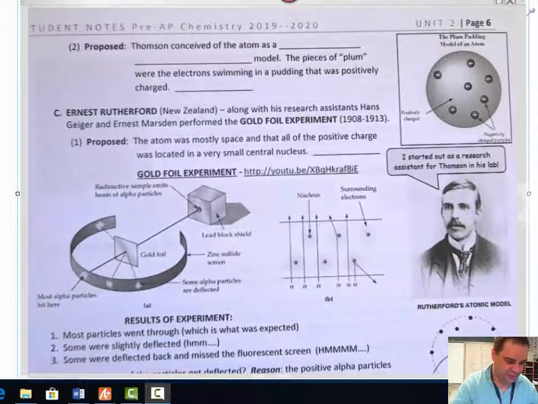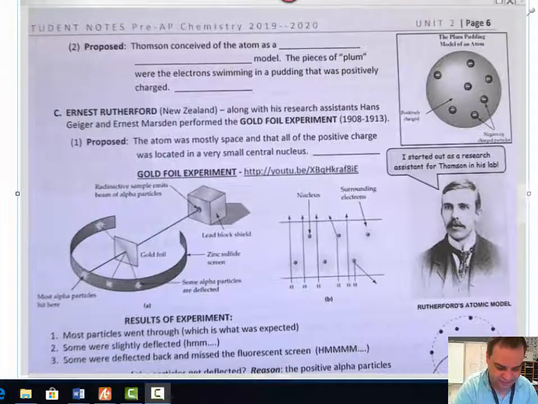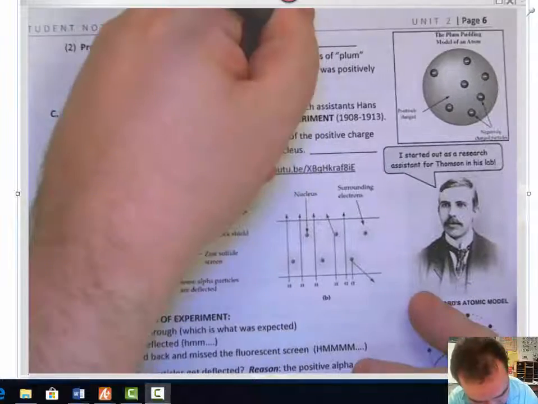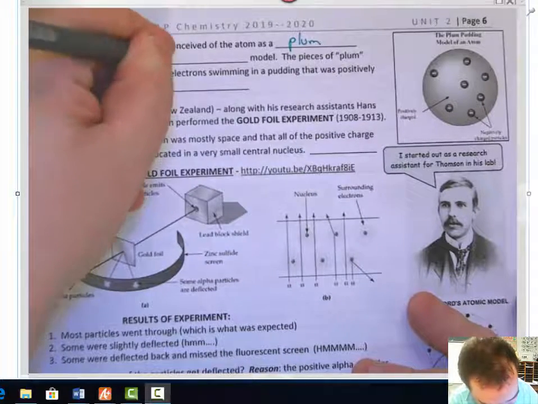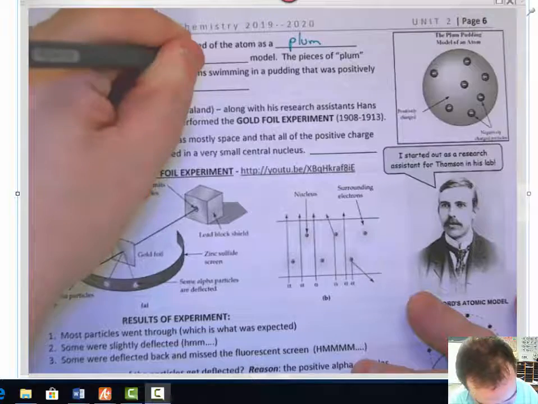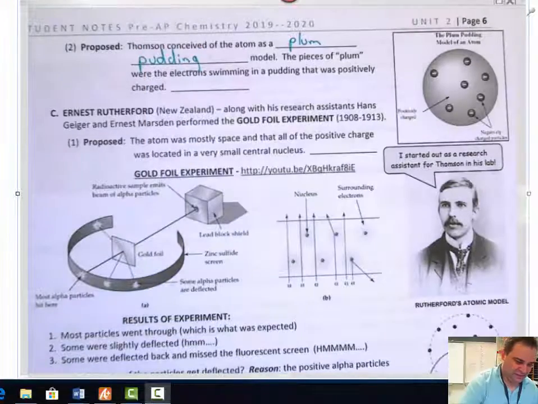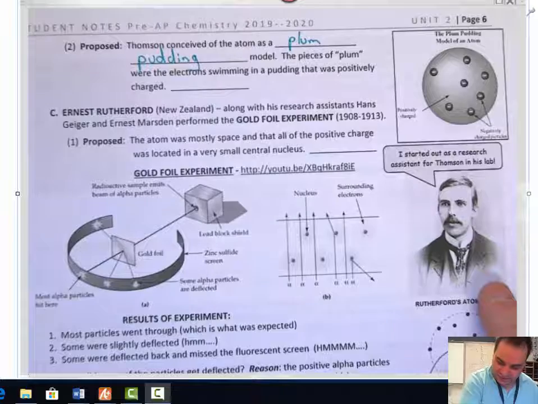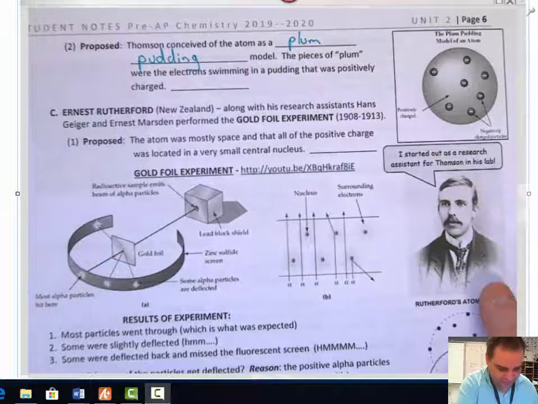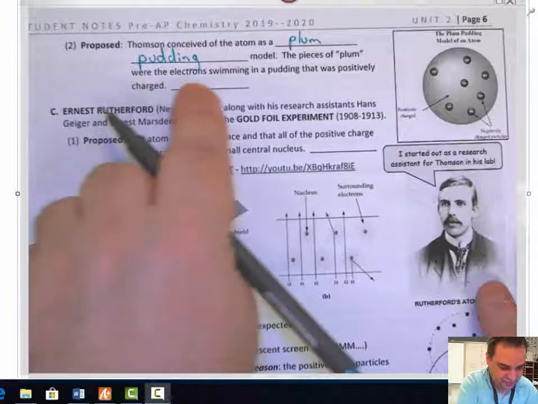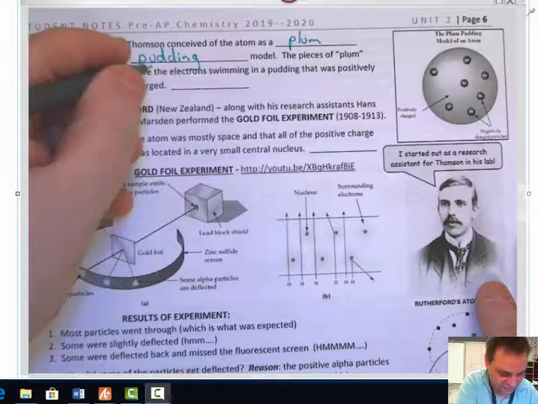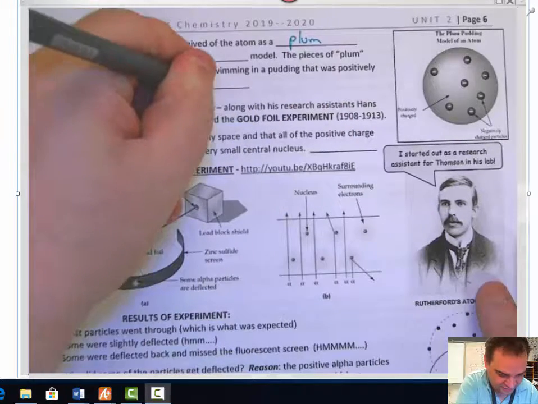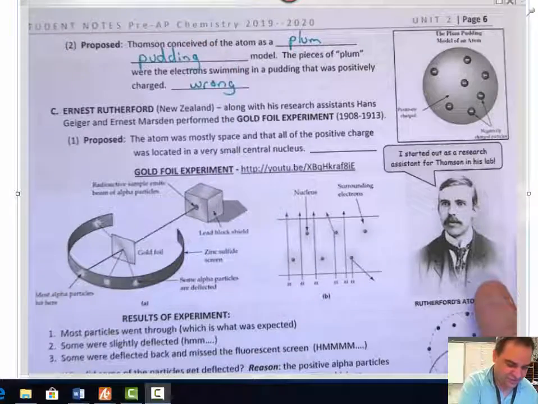So the model that Thomson conceived of was the plum pudding model. Now you must be asking me, Mr. Harridan, who eats plum pudding? Apparently English people do. Okay? So, in the plum pudding model here, he said that electrons were swimming in the pudding that was positively charged. Okay? He was wrong about this. This is not the correct theory.